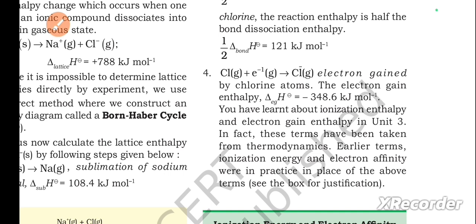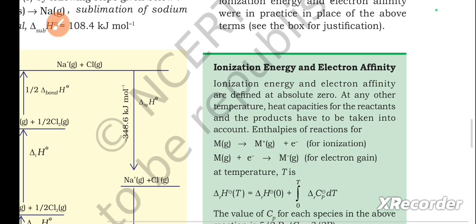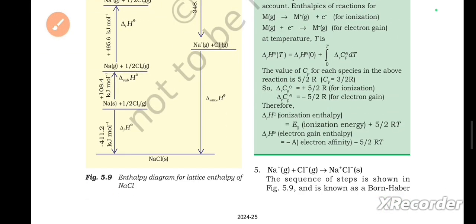You have learnt about ionization enthalpy and electron gain enthalpy in unit 3. In fact, these terms have been taken from thermodynamics. Earlier, the terms ionization energy and electron affinity were in practice in place of the above terms. See the box for justification. Okay, these green boxes also I will be providing at the end.